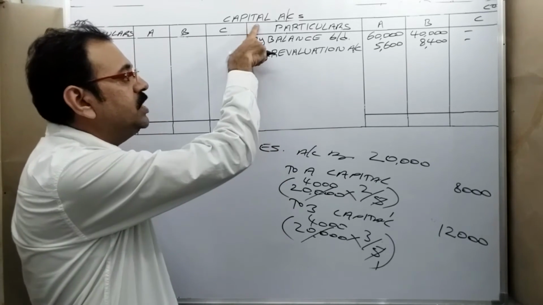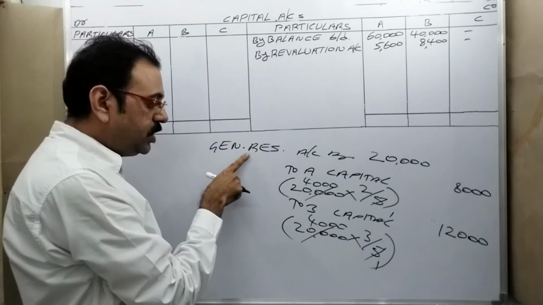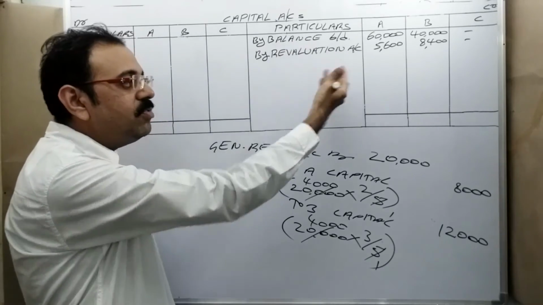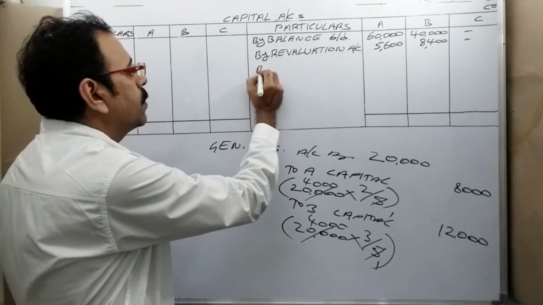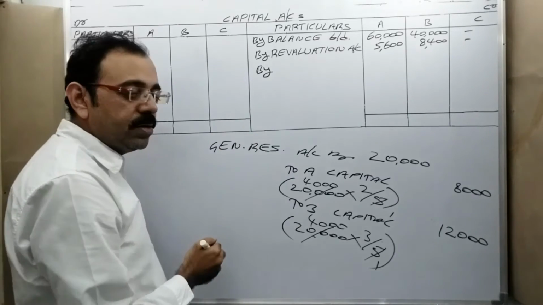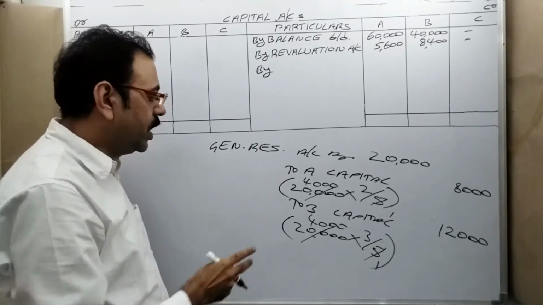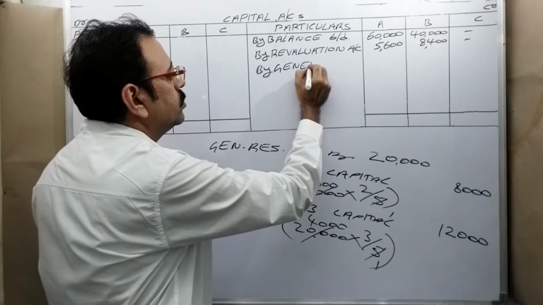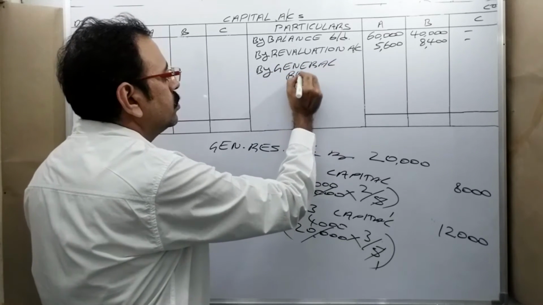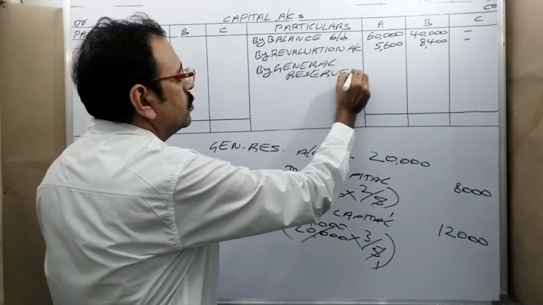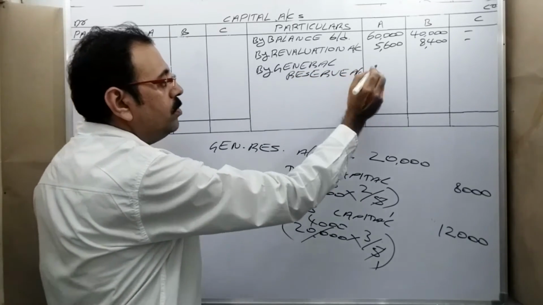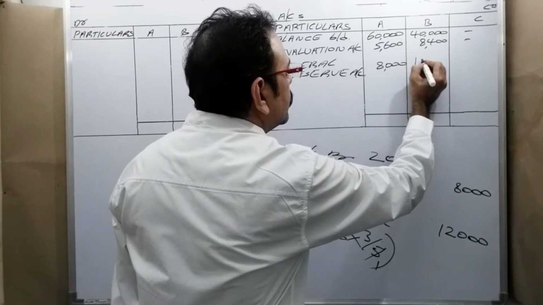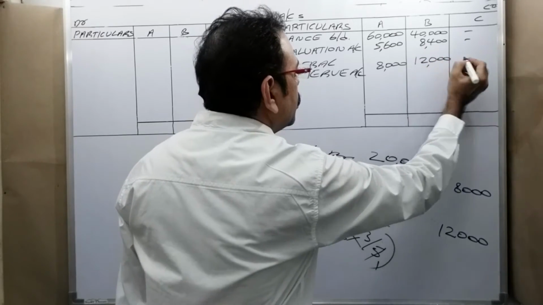See, the present account is capital account. In a journal entry, capital accounts are credited. Therefore, we should post on the credit side. By what to write? The other side, the debit side account name we should write. That is general reserve account. In A column, 8,000 rupees. In B column, 12,000 rupees.